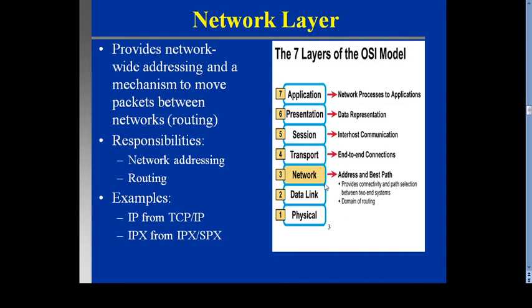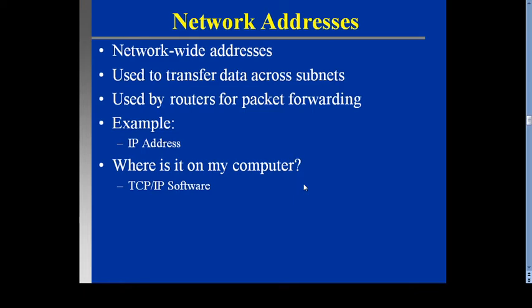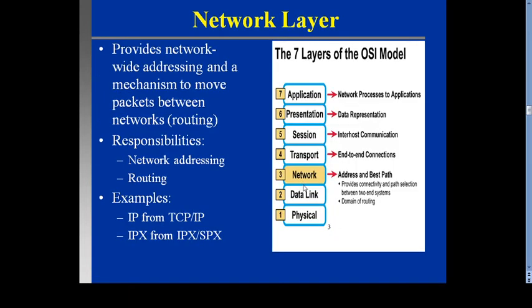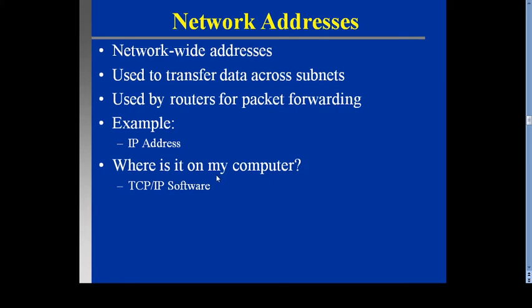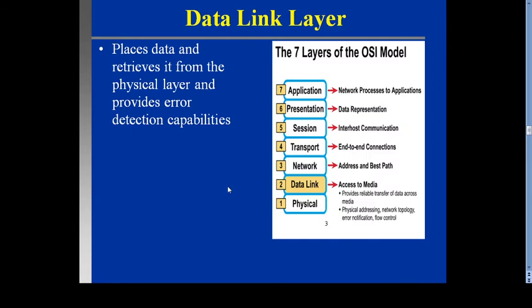The address related to it is the IP address. Network addresses are wide in range, used to transfer the data across the subnet, and used by the router for packet forwarding. Example, IP address. Where is it in my computer? If you observe, it will be present in the TCP/IP software.